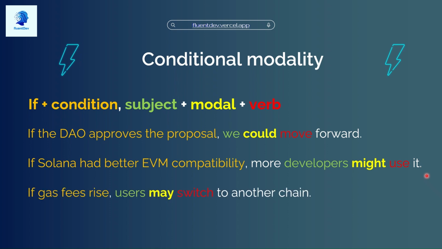If gas fees rise, users may switch to another chain. So this is a possibility. If this condition happens, it is possible that users could go use a cheaper chain.